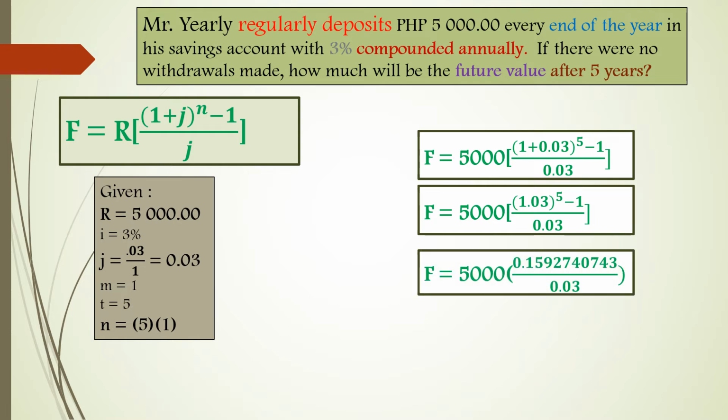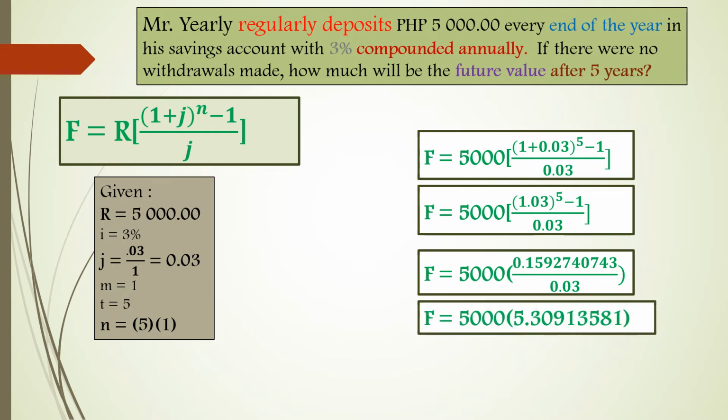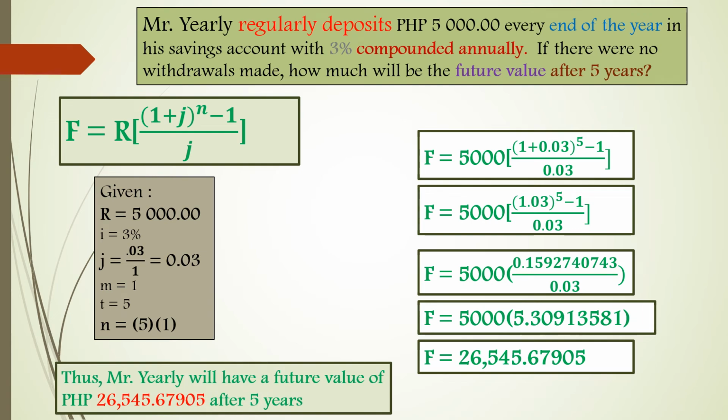Next, 1.03 raised to 5 is 1.1592740743, minus 1, so we have 0.1592740743 over 0.03, which is 5.30913581, and multiplying it by 5,000, we have 26,545.67905. So as you can see, we come up with the same answer using this formula.